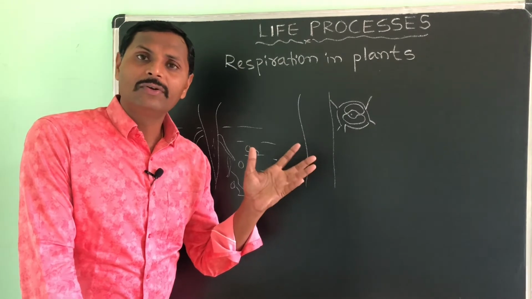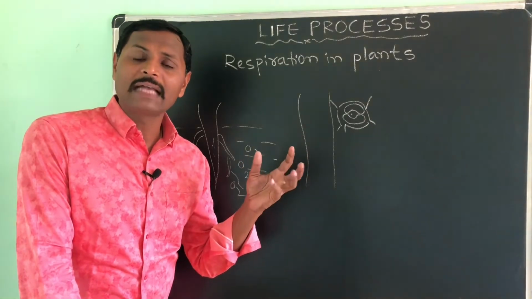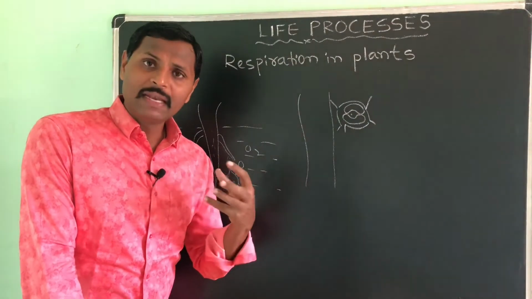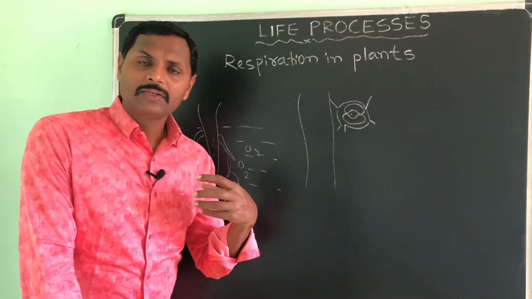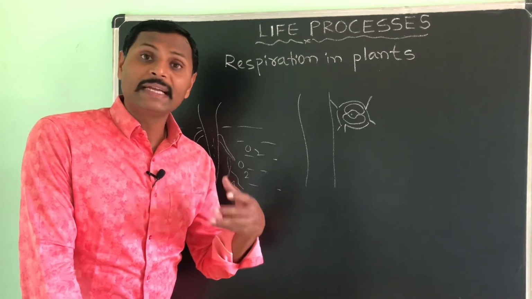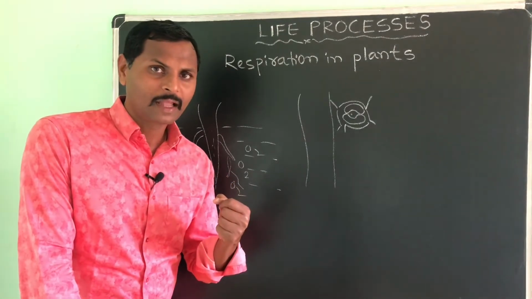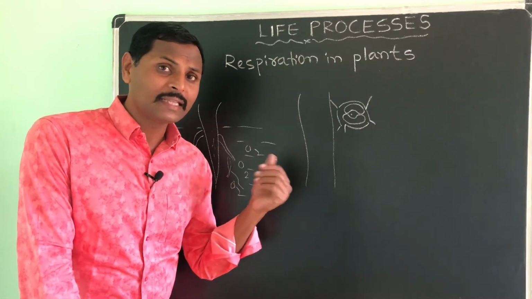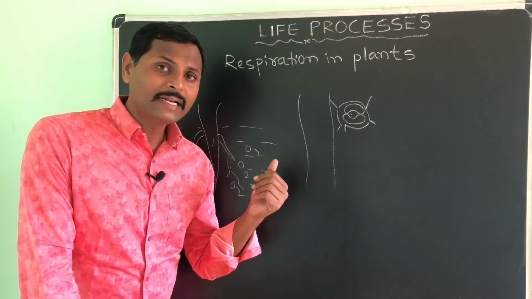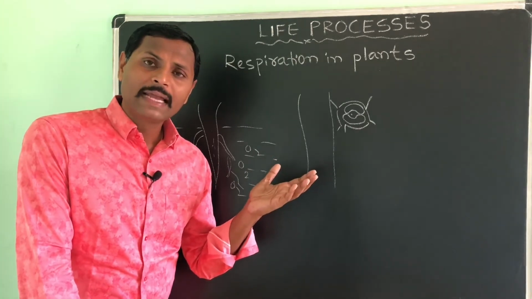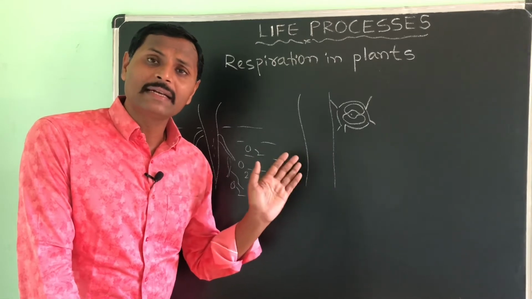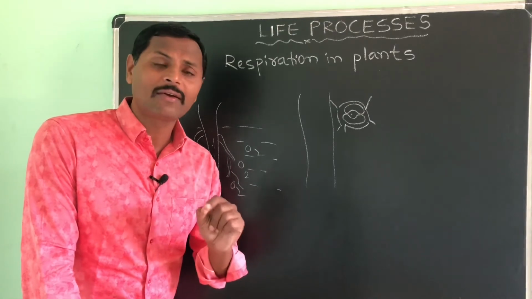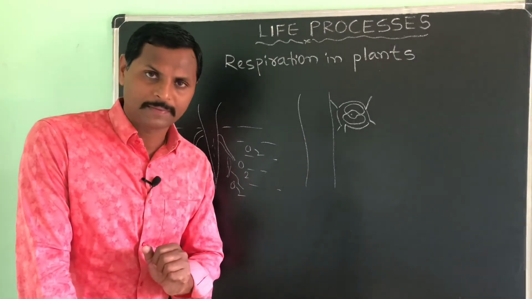because it will not do much work as compared to the human being, isn't it? See, we will respire 15 to 18 times per minute, our respiration rate if you count, whereas in the plant it is lesser than that. And in the daytime, as I told you, instead of giving out the carbon dioxide, it gives out the oxygen as a waste product. Why? You all know that already, we have studied it in the photosynthesis process.